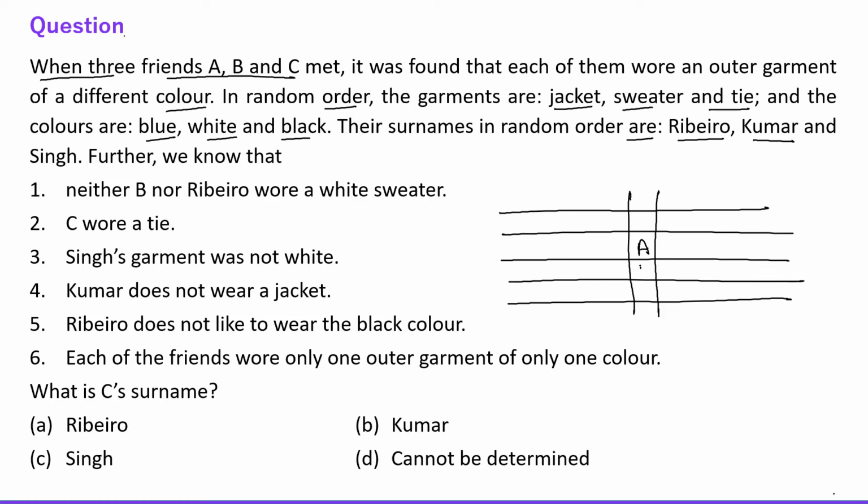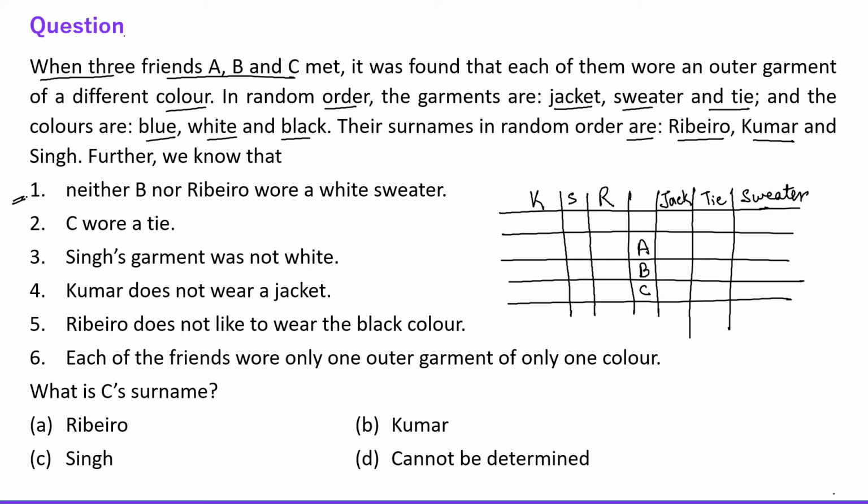So A, B, C, 3 characters are there, right? And then garments are jacket, I am writing only jacket, tie and sweater, right? So these are the garments, and then their surnames are, I'm just writing the name. Let's say they are Ribeiro, Singh and Kumar, right? So I'm just writing the first alphabet: Ribeiro, Singh and Kumar. Okay, fine. Now let's start with the information.